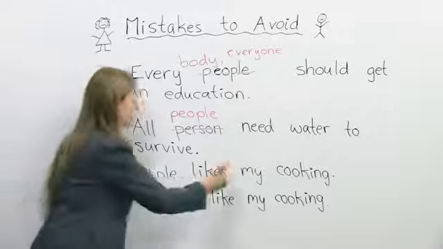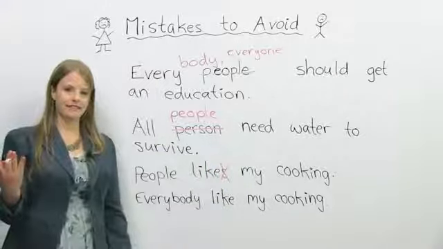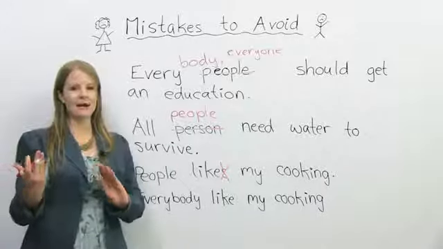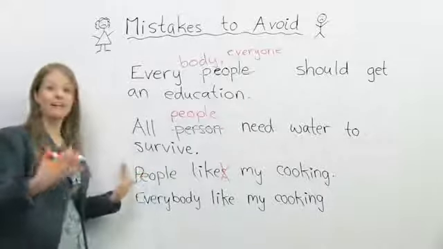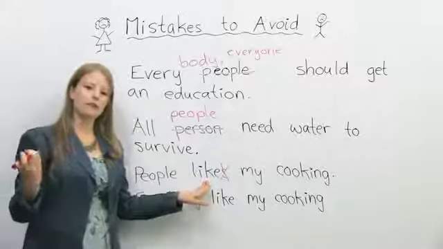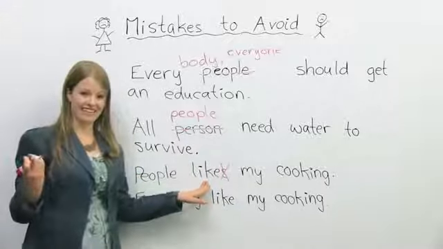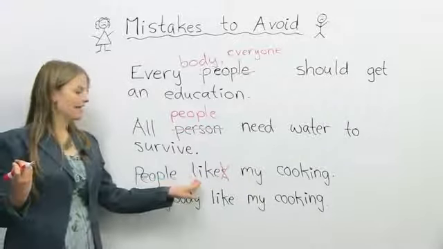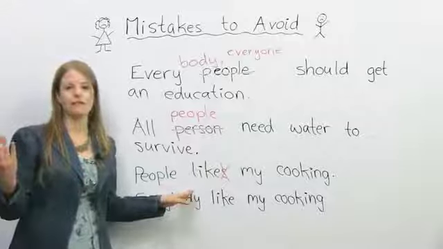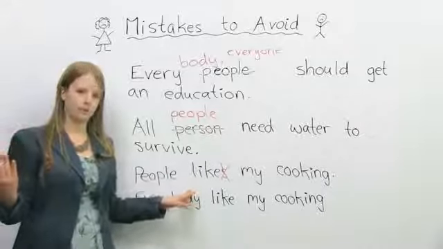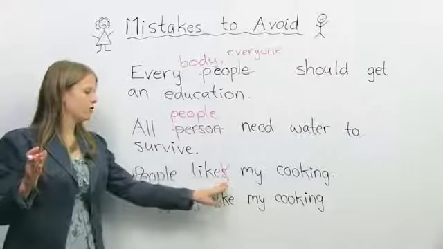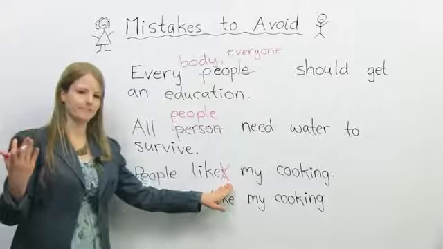It should actually just be people like. Okay, so it's kind of like they like, people like. So imagine people as they. The subject-verb agreement should be without an S. People need to eat. People like shopping. People play sports. So if you use the word people, there's no S on the verb.